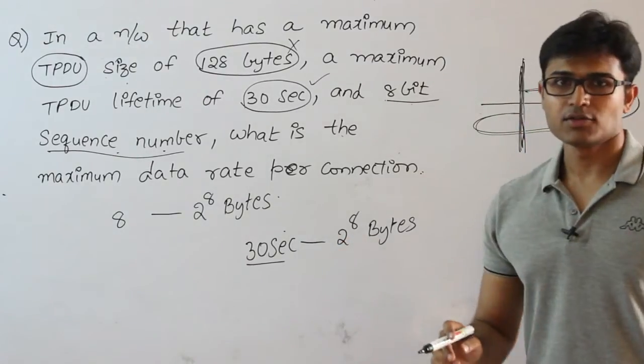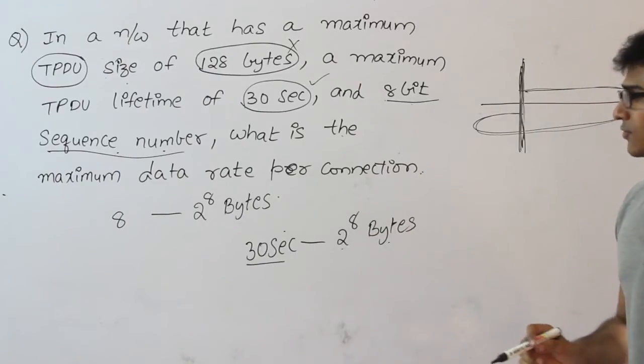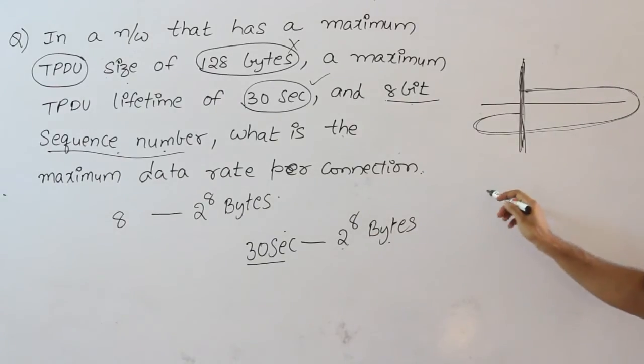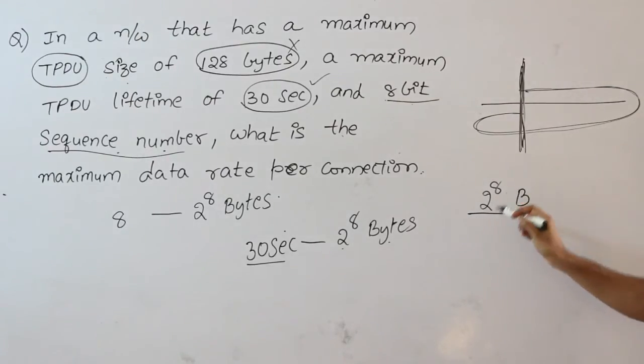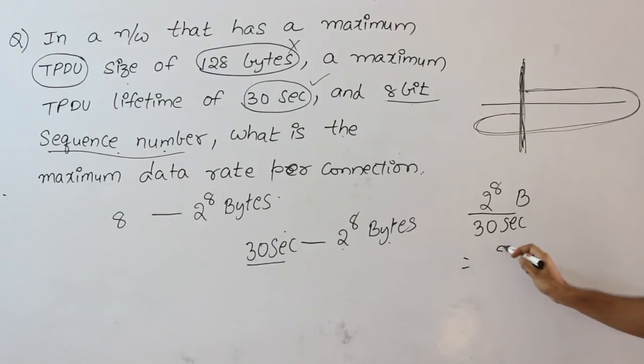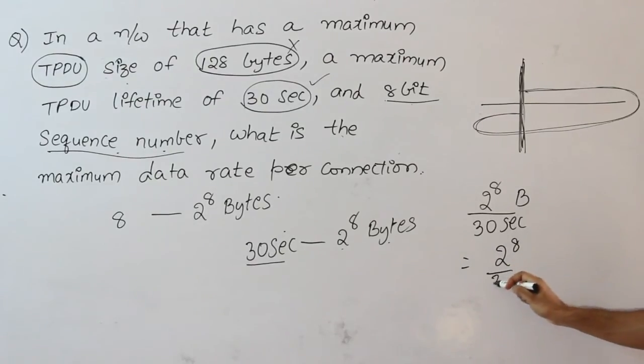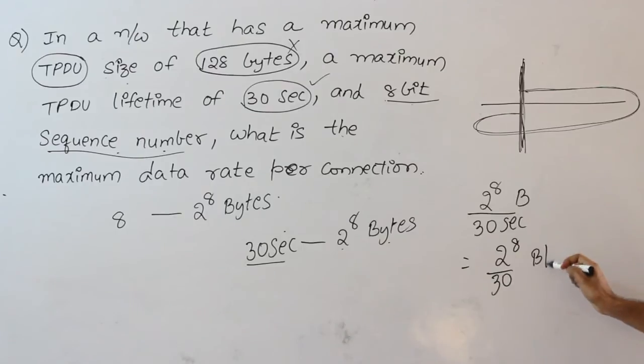So, in 30 seconds, you can send only 2 power 8 bytes. Then what is the data rate? Data rate is nothing but 2 power 8 bytes divided by 30 seconds, which is 2 power 8 by 30 bytes per second. This is the maximum data rate possible.